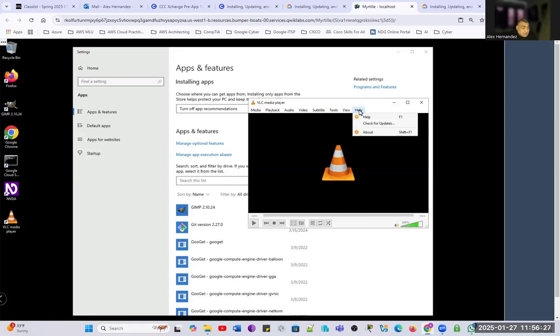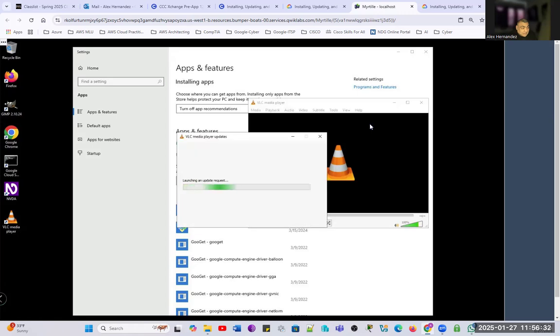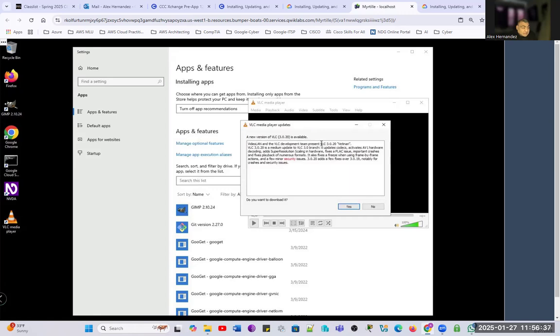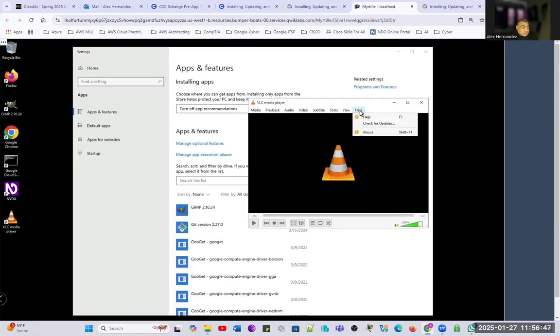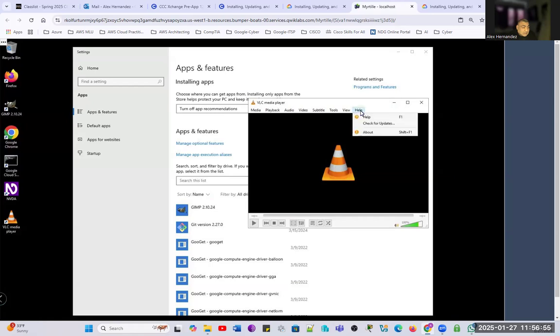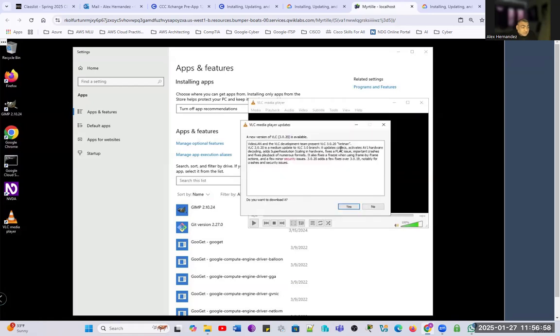Now, here we can also check for updates. So if we select that, it's going to connect to the servers for VLC, and it's going to detect and tell us that they do have a new version, VLC 3.0.20. Let's check what is the current version we have installed. That is 3.0.8. So the updated version is the 3.0.20, right? So if we want to proceed with this update, this is straight where we get it.